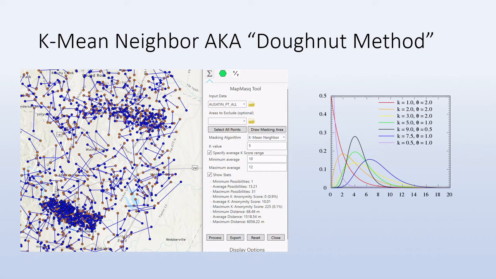MapMasq takes this one step farther by allowing you to scale the results to be more conservative by specifying a larger final k-score average. In the example on the screen, we said we wanted the average to at least be between 10 and 12 on a final k-score. In the case on the screen, less than 1% of the points achieved a 0 k-score, meaning this data set has a minimal risk of re-identification. However, if your data set has clustering, achieving no points of 0 k-score is next to impossible. But keep in mind, HIPAA does allow for some risk. It does not have to be 0.